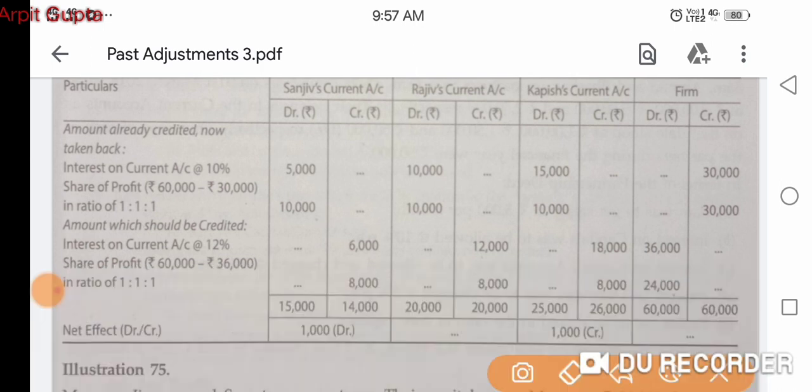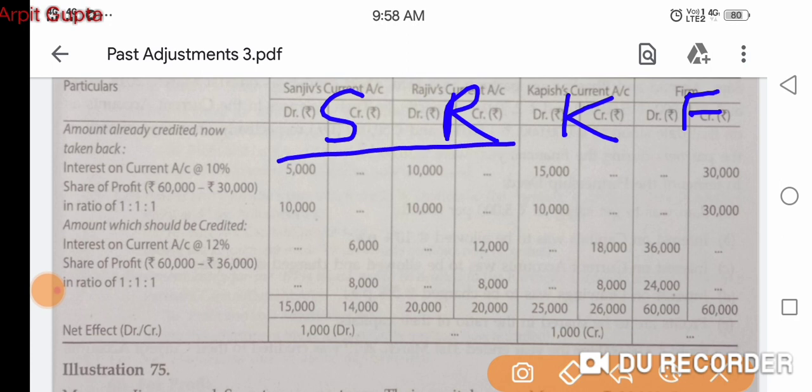So there were 3 partners, Sanjeev, Rajiv and Kapish, and this is the firm. So this way we can make the table. So interest on current account we have to pay. How much we have to pay? We have to pay only 2% now.